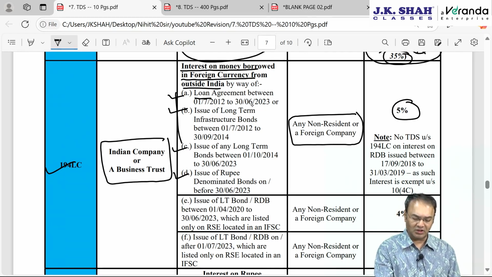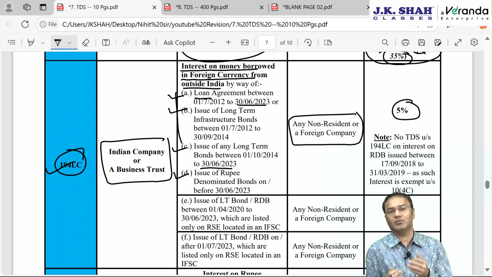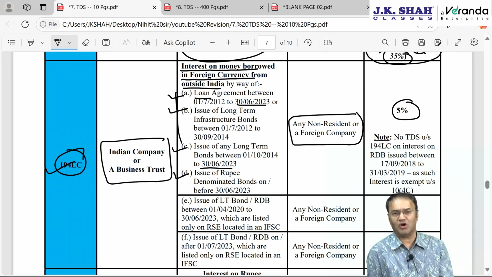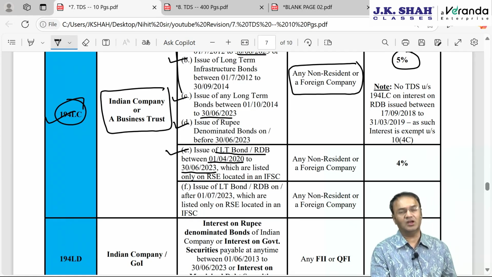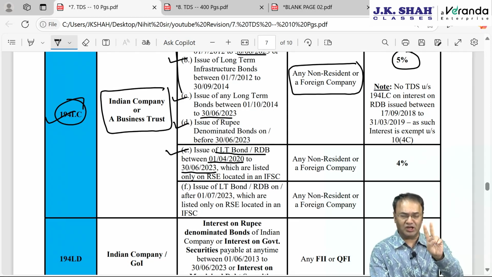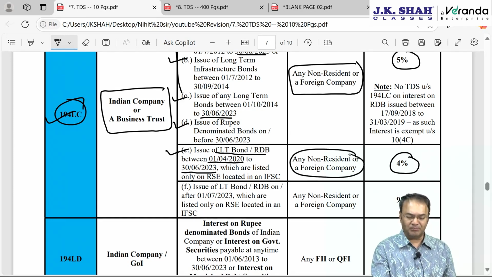Now 30th June 23 agreed happened in last year, financial year 23-24, but this section still applies, meaning thereby the time limit or the deadline of 30th June 23 is for borrowing funds or issue of bonds or issue of RDB. Once issued or once the loan is taken up to 30th June 23, then this section and the rate given here will apply lifetime. It's not for a temporary period. Same long-term bonds or rupee denominated bonds are issued between 1st April 20 to 30th June 23 and they are listed only on a recognized stock exchange located in IFSC, then TDS rate will be 4% for the same payee.